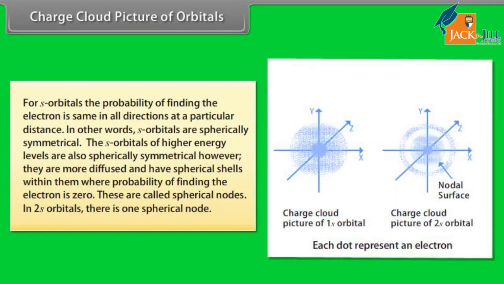Charge cloud picture of orbitals. For s orbitals, the probability of finding the electron is the same in all directions at a particular distance. In other words, s orbitals are spherically symmetrical. The s orbitals of higher energy levels are also spherically symmetrical, however, they are more diffused and have spherical shells within them where probability of finding the electron is zero. These are called spherical nodes. In 2s orbitals, there is one spherical node.